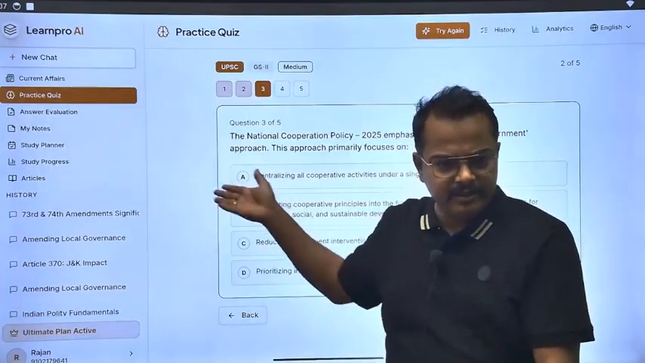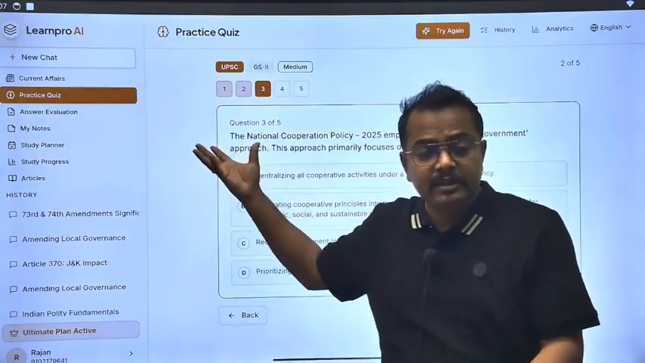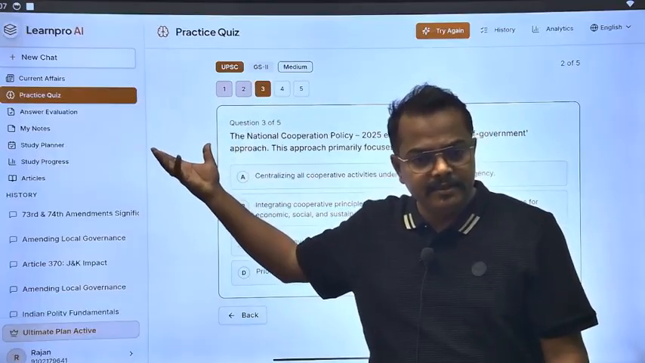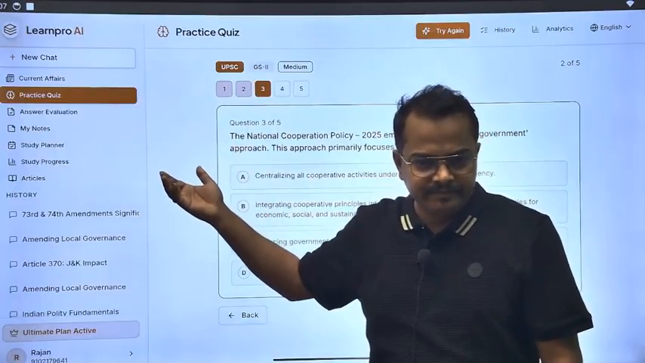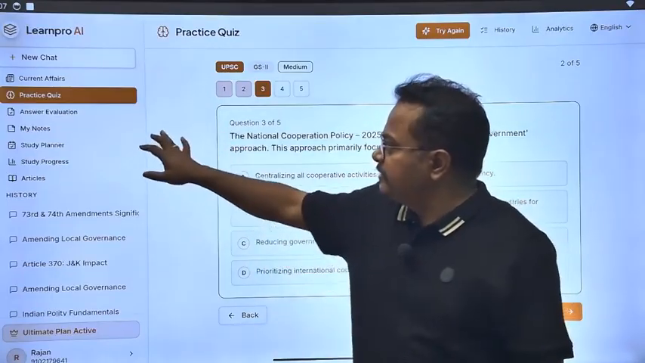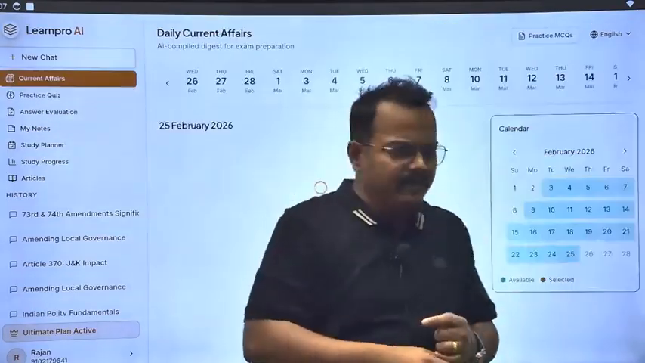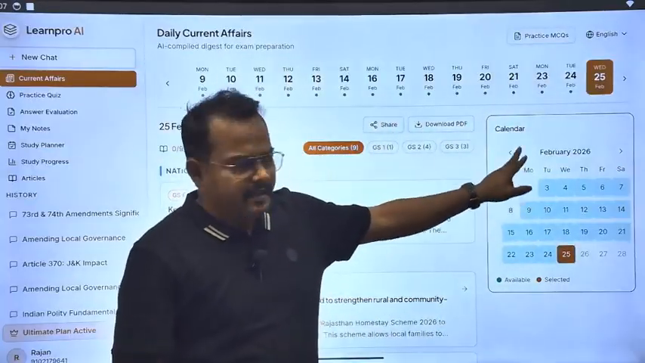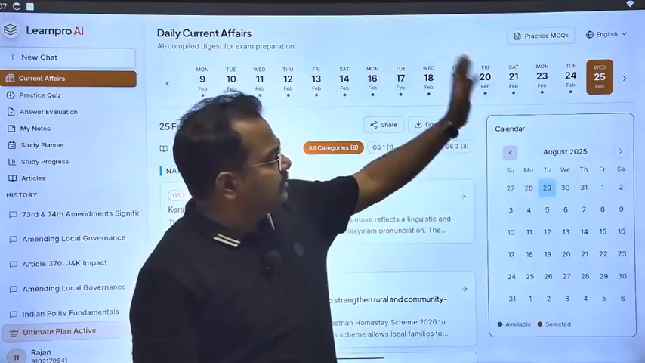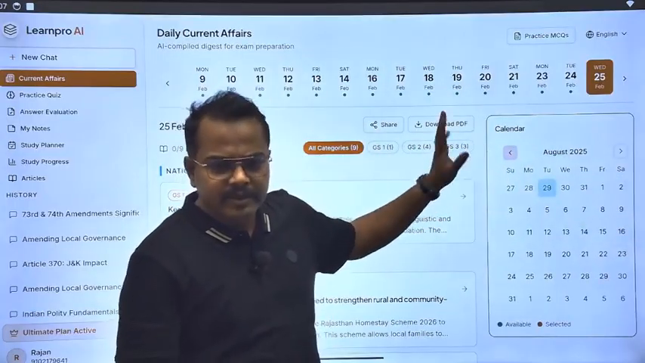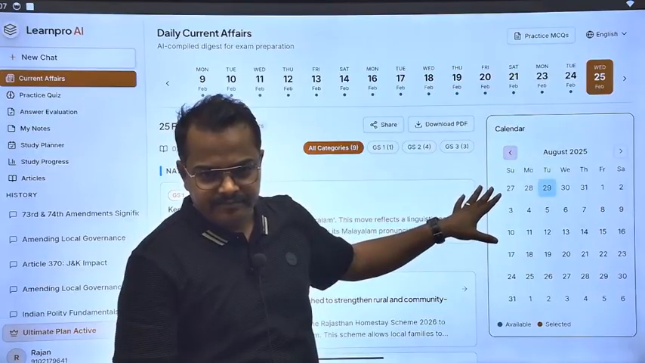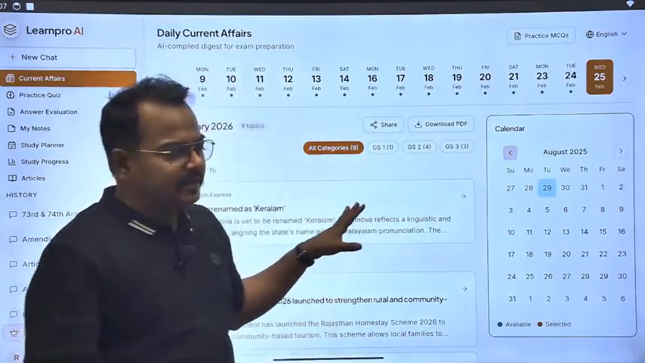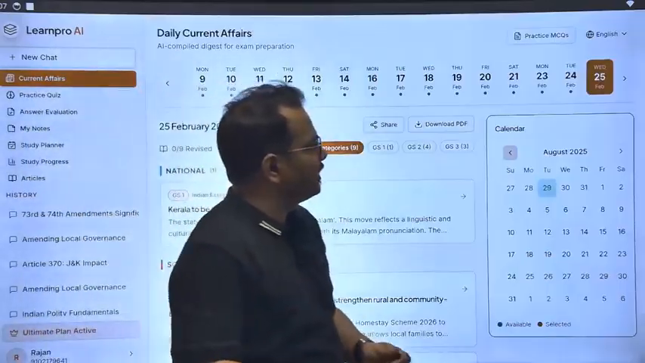Okay, you have a detailed analysis of whether you understood the current affairs topic properly or not. Okay, so this was the current affairs feature which is present here, and you can go to any date. Here is a calendar, you can switch to any date directly. So you can go to, say, August 2025, and you will get the current affairs. So this is another thing you can have from the current affairs.